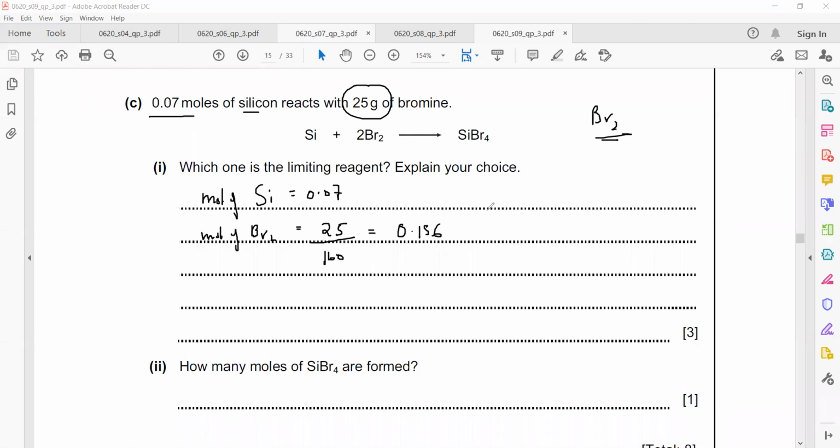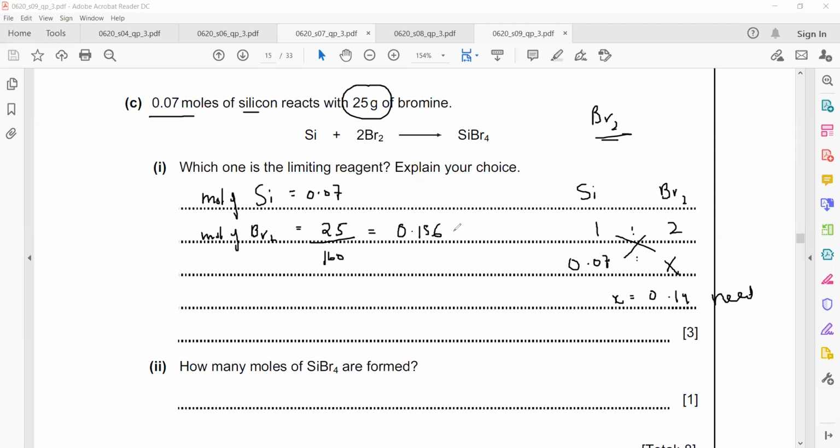Okay. Now we want to find the limiting reagent. So silicon and bromine, what is the ratio between them? The ratio is 1:2. So if we have 0.07 moles of silicon, how many moles of bromine should be there? X. Cross multiply. So that will be equal to 0.14. So 0.14 moles of bromine is what we need.